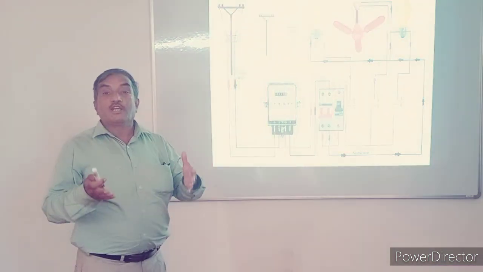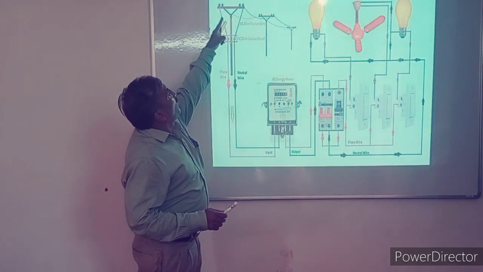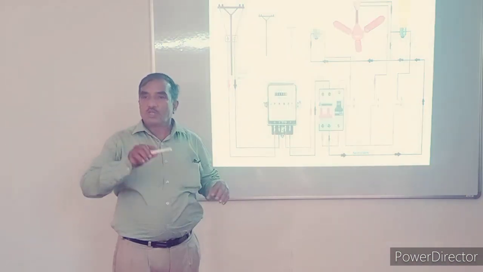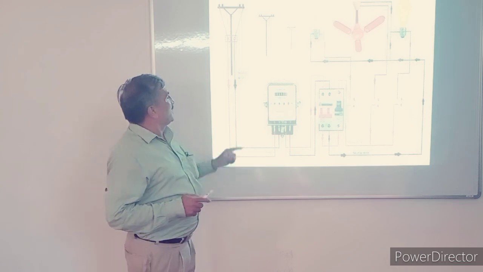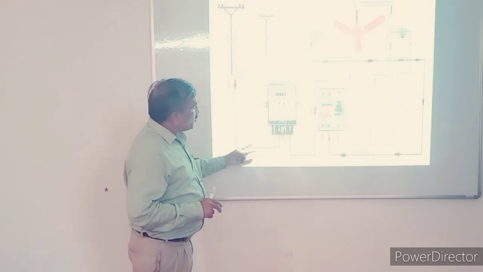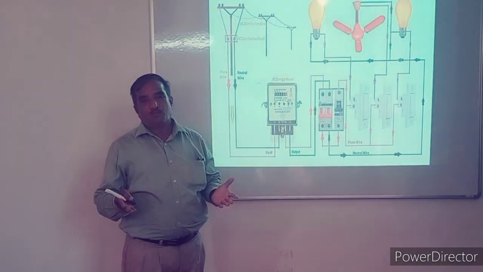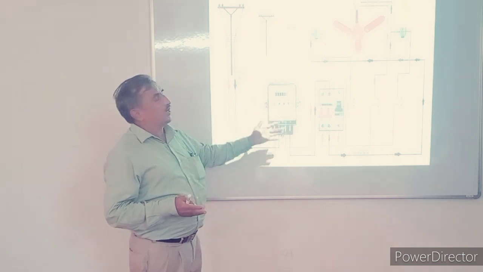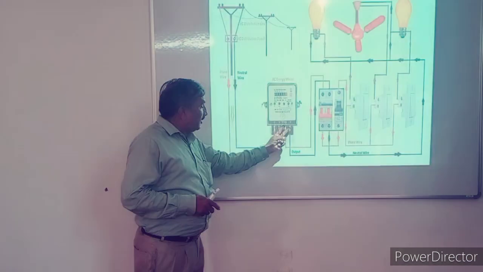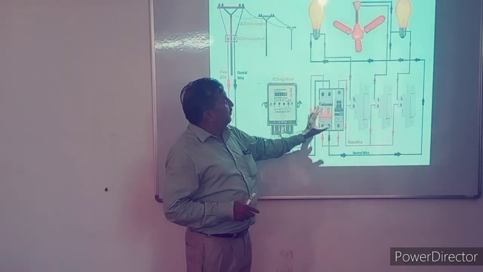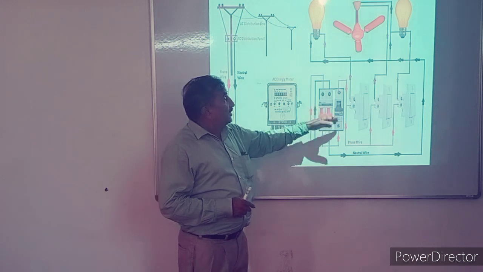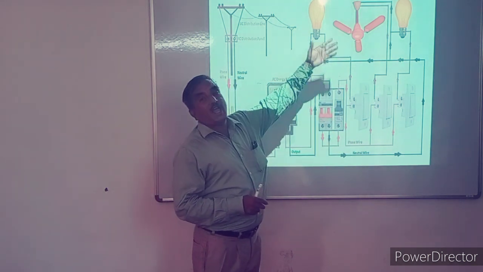When this electrical energy comes to our homes through the wires, on electric poles, through two wires, a single phase AC supply is given to the residence: a phase and a neutral. Two wires are sufficient. It comes first to the electric meter. For metering, in order to generate the bill for utilized power, the meter should be there. So two inlet wires, two outlet wires, it is a meter. And then the second part is the circuit breaker, the protection circuit. This is the home arrangement, the fan and the lamps we are using.